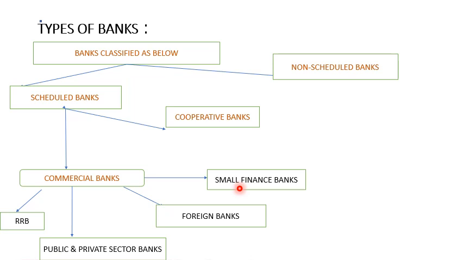entities. A minimum of 100 crores of paid up capital is required for setting up a small finance bank. And the oldest small finance bank is Capital Small Finance Bank Limited. Next we have cooperative banks. What is called a cooperative bank? Banks which provide financial assistance to economically weaker sections of our society are categorized as cooperative banks.